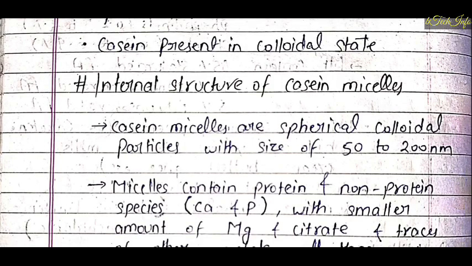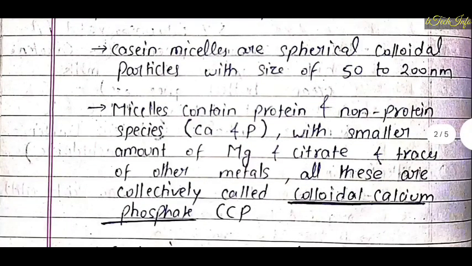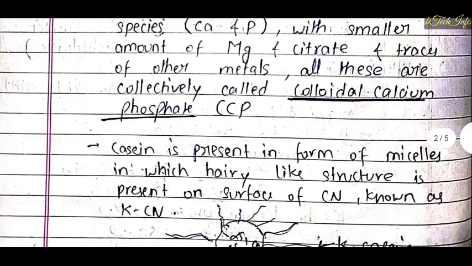Casein micelles are spherical colloidal particles of size 50 to 200 nanometer, and the micelle contains protein and non-protein species like calcium and phosphorus with a smaller amount of magnesium and citrate and traces of metals, and all these collectively are called colloidal calcium phosphate, CCP. Means it contains protein and non-protein species like calcium and phosphorus with smaller amounts of magnesium and citrate and traces of other metals, and these are collectively known as colloidal calcium phosphate.